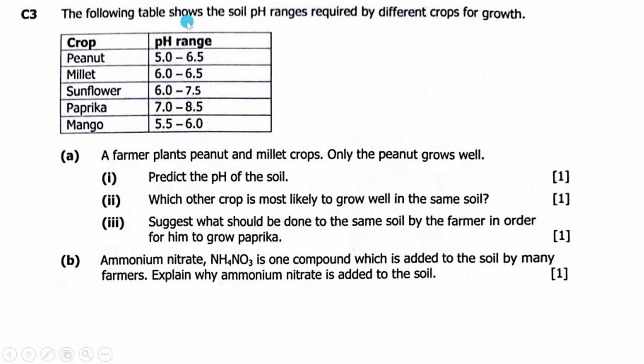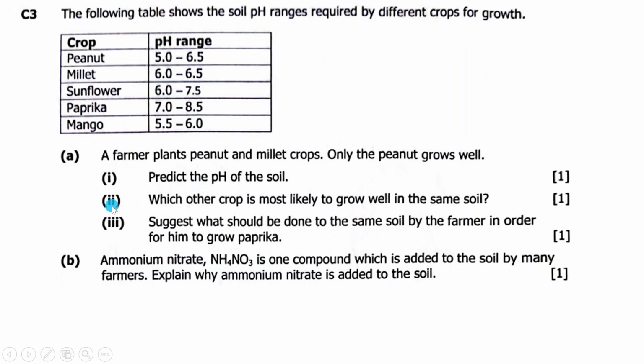Then C3, the following table shows the soil pH ranges required by different crops for growth. So we have the crops and these are the pH values: peanut, millet, sunflower, paprika, mango. They've said a farmer plants peanut and millet crops. Only the peanut grows well. A. Predict the pH of the soil.